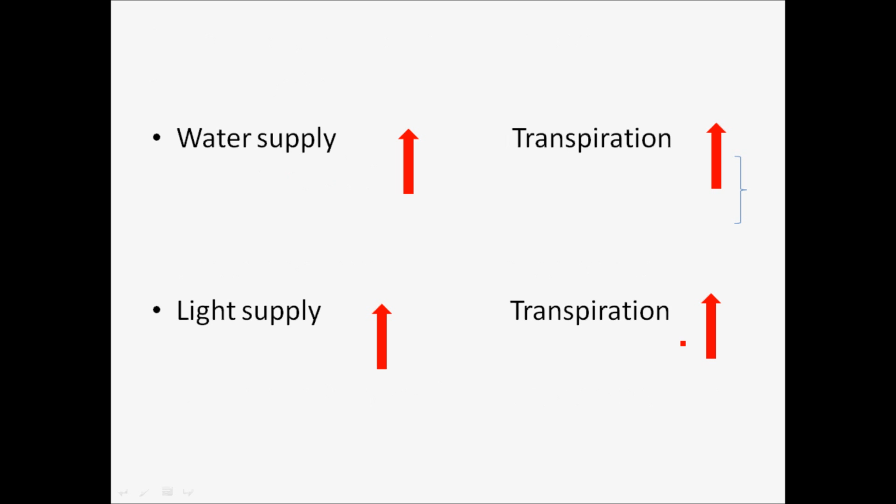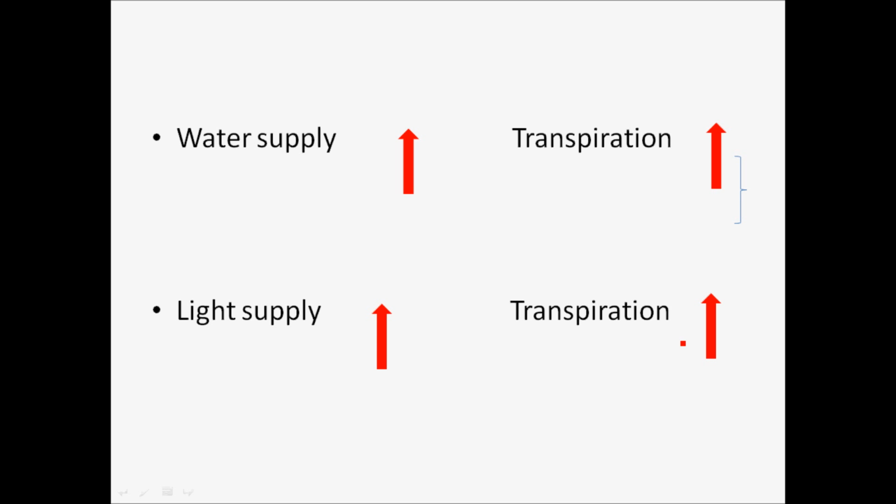Moving on, some other factors are water supply. When we talk about water supply, if in the ground there is more water supply, then there will be more water and minerals in the stem, and then from the stem to the leaves. So then definitely transpiration is going to be higher. But if there is outside humidity, then transpiration will be lower.